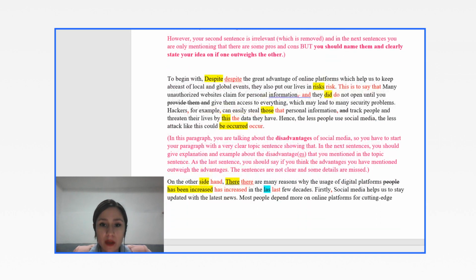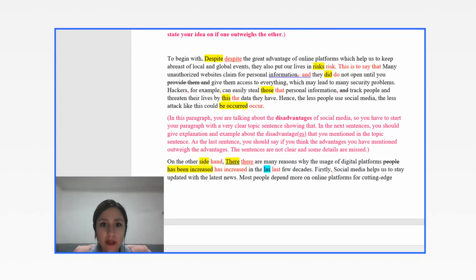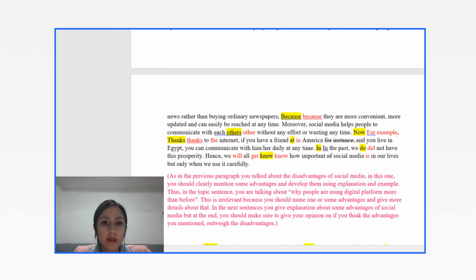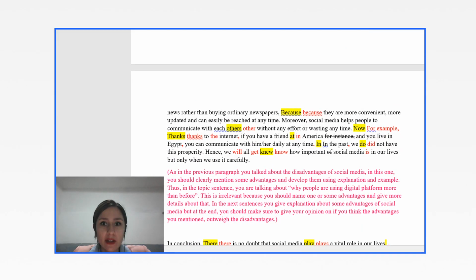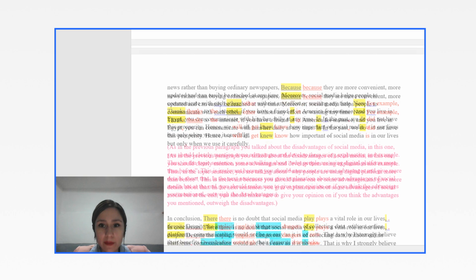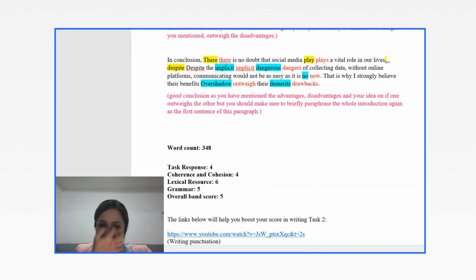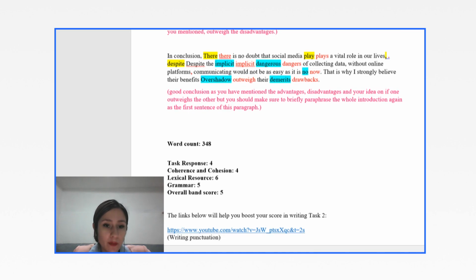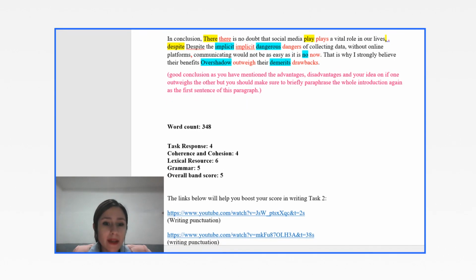Once again, here in these punctuation and grammar problems. Again, here you see the yellow color. Again here. So the structures you were using were sufficient, but because of many mistakes that you made, which caused some difficulty for the reader or for me as the examiner, that's why you got a 5. If you were just a bit more careful with your grammatical mistakes, you could easily get a 6 in grammar. So your overall band score would be a 5,